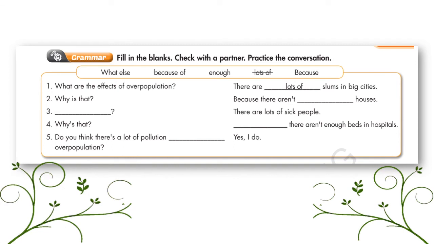Please check your answers. 1. What are the effects of overpopulation? There are lots of slums in big cities. Why is that? Because there aren't enough houses. 3. What else? There are lots of sick people. 4. Why is that? Because there aren't enough beds in hospitals. 5. Do you think there's a lot of pollution because of overpopulation? Yes, I do.